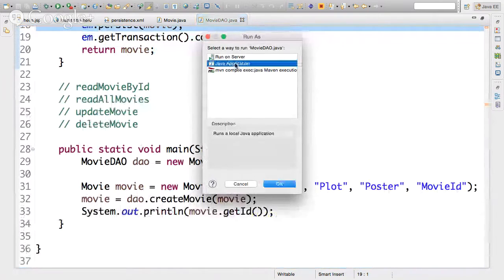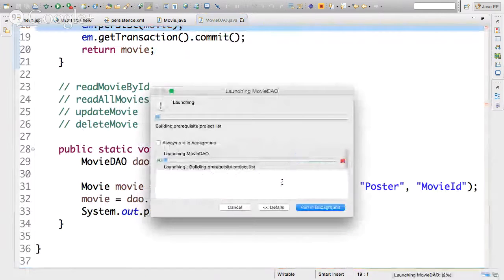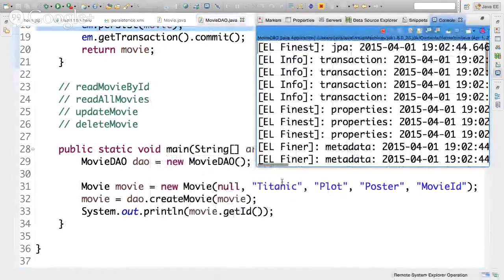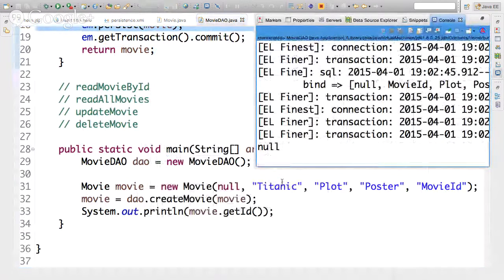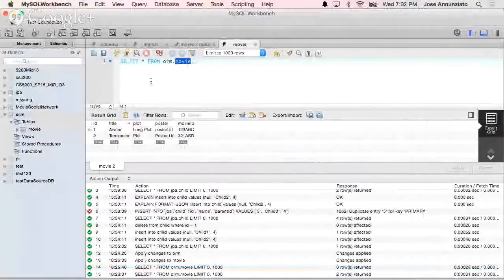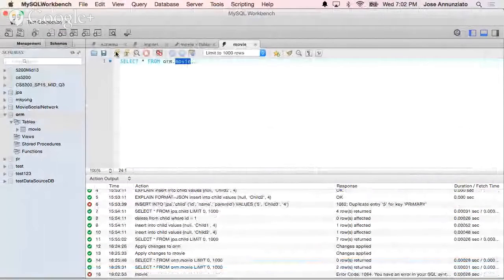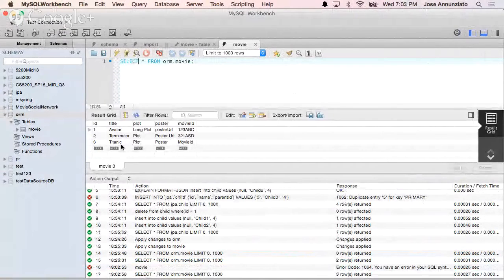I'm going to run this as a Java application. I'm going to run it and say OK. See if it blows up. No. Oh, no. Let's see what happened here. Select. Oh, it did make it in there. Okay, it was inserted.